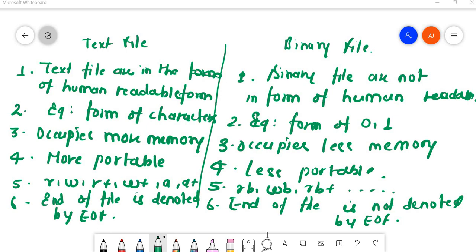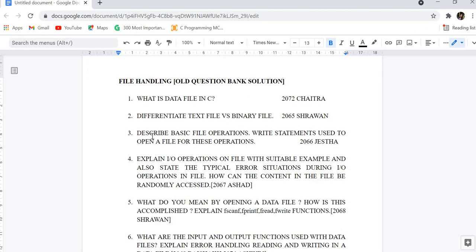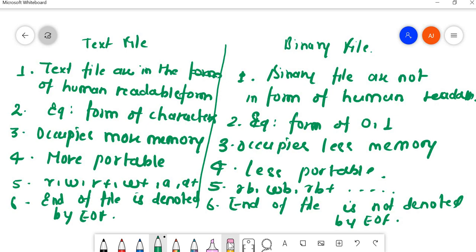Next, let's go to the next question. The next question is, describe basic file operations. Write statements used to open a file for these operations. So what are the basic file operations in C? This is one of the confusing questions, because some people write the names of some operations and other formats and functions, but I'll give the correct answer here. So let me erase this.